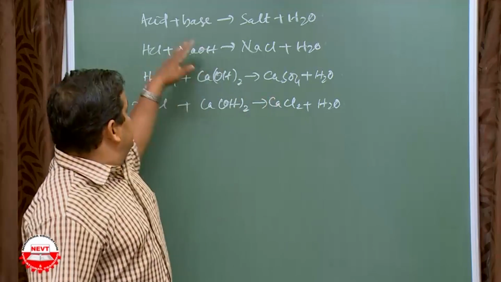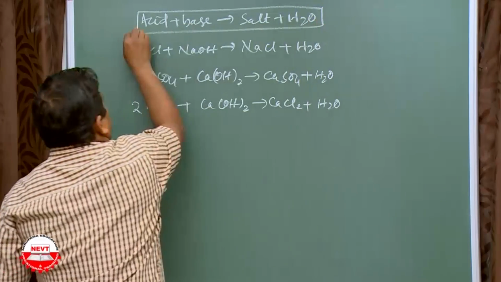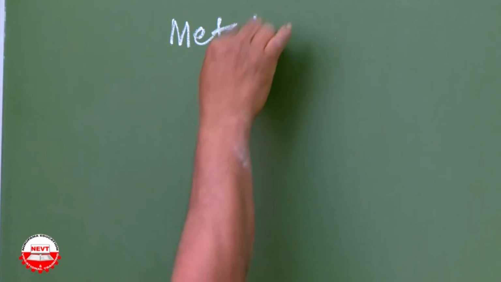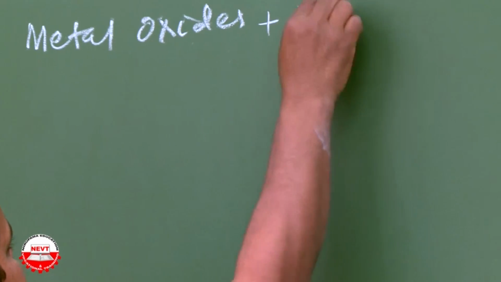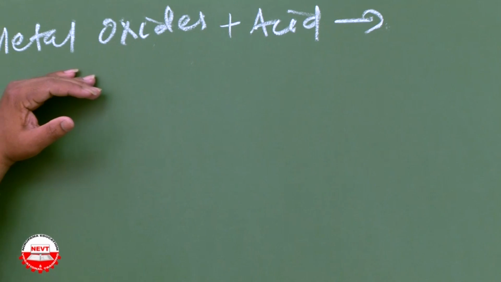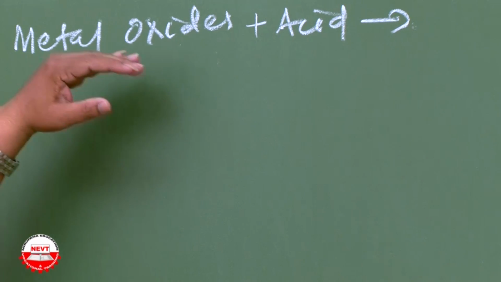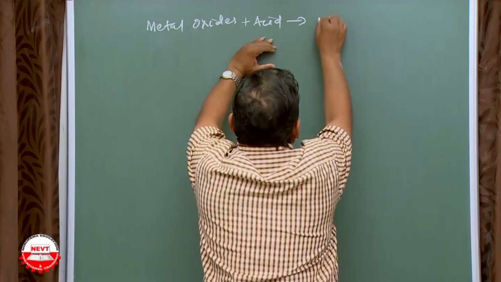So these are acid plus base gives salt and water. It's okay. Similarly, you can give a number of examples also. Come to the next point. A reaction of metal oxides with acid. What will it give? Metal oxides are normally basic in nature. Okay? Mainly metal oxides are basic in nature. So when they react with acid, it will give again salt and water. It's okay?